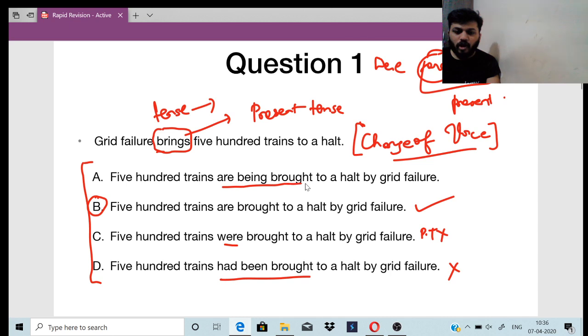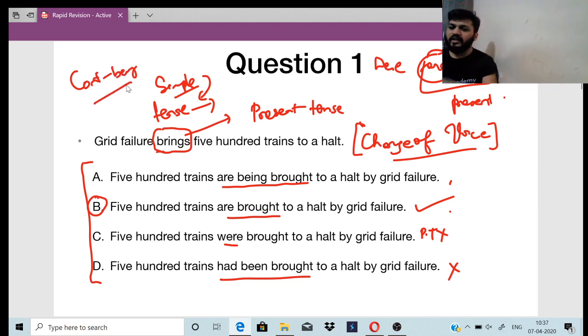Are being brought and are brought. In these two you have to choose the right one. This is simple present tense, not continuous tense. Whenever you use continuous tense, you will be using being. If it were grid failure is bringing 500 trains to a halt, then you can say 500 trains are being brought to a halt by grid failure. Then it will be right.